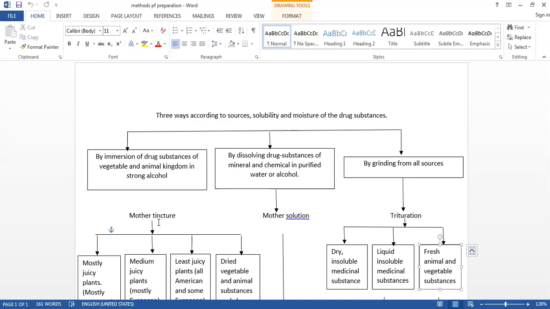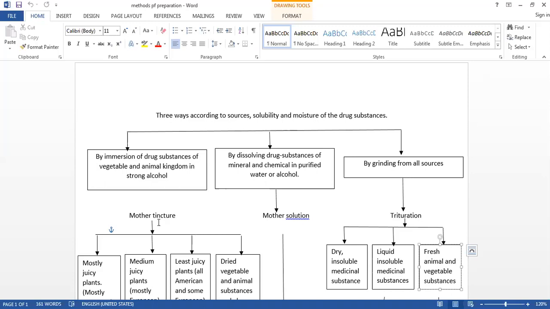It may be the dispensing alcohol or the dilute alcohol. In this way we will make the ratio. If it is in the centesimal scale, then we have to take 94 minims of alcohol or any vehicle. So in this way, this drug strength is important for the potentization, and second, for the estimation of the drug content in that particular mother tincture.